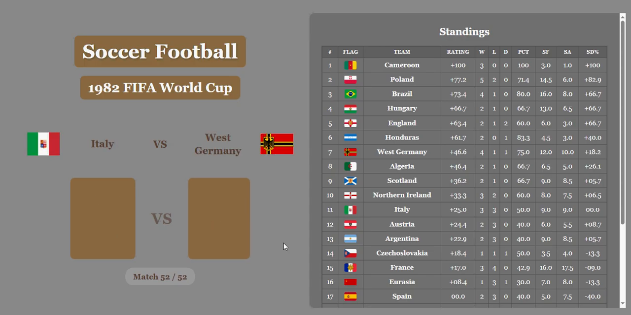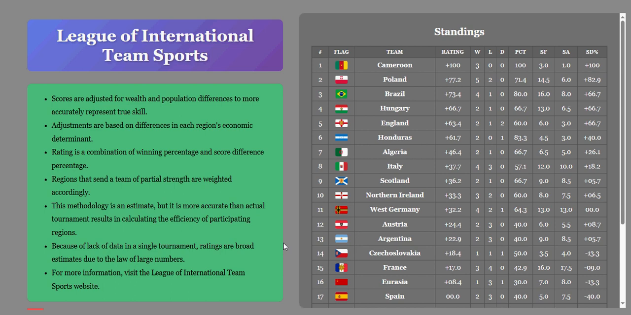As we go into the final, Italy versus West Germany. Italy wins it, 3-1. They're not the rightful champions of 1982, but they do finish in 8th place, West Germany in 11th, and Cameroon is debatably the team that deserved to win the World Cup, possibly Poland.